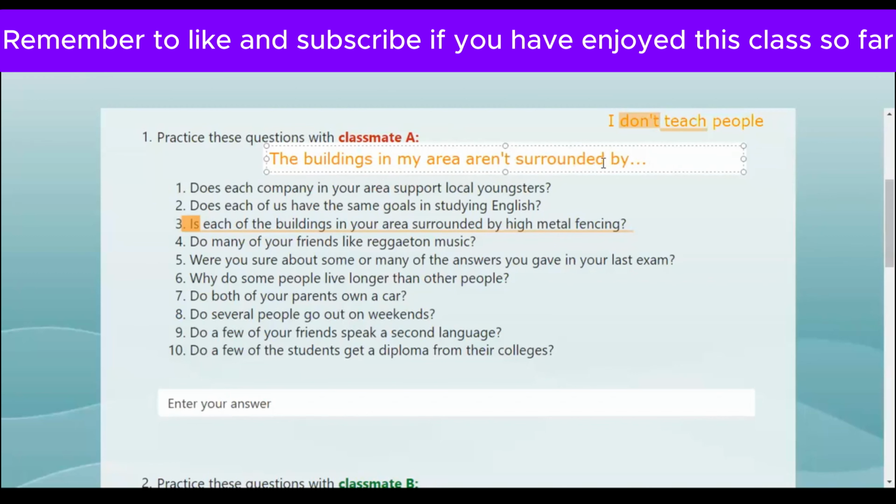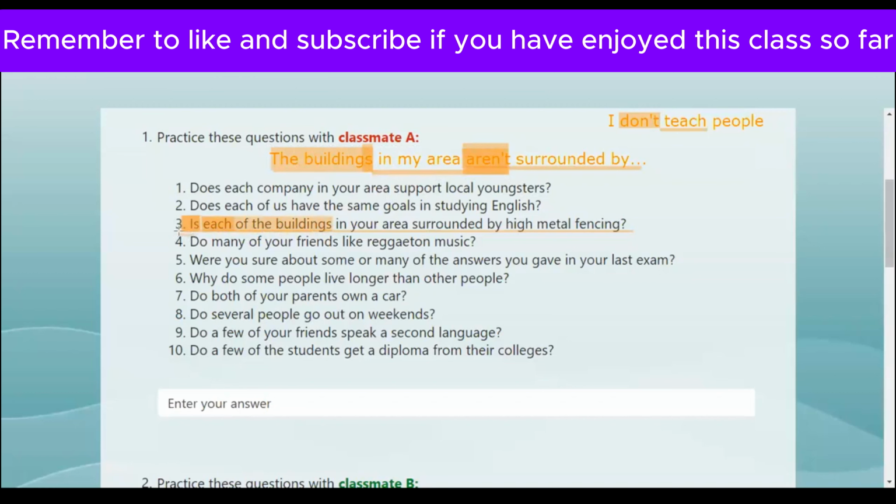Yes, well, that is the idea, to recognize the subject and the form of the verb. And if you have to use maybe an auxiliary like in here, we need to remember what is the negative form. So in your answer, you use buildings in plural. That means that the auxiliary should be in plural as well. But in the question, we use each of the buildings. So because we had each of the buildings, that is the reason we had a singular.